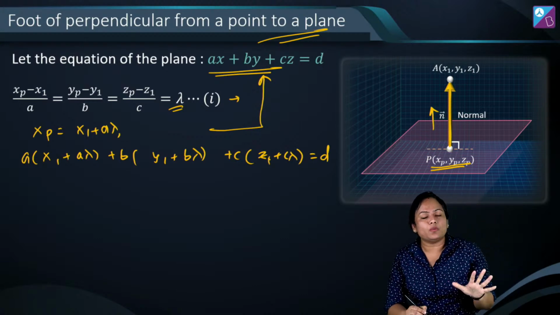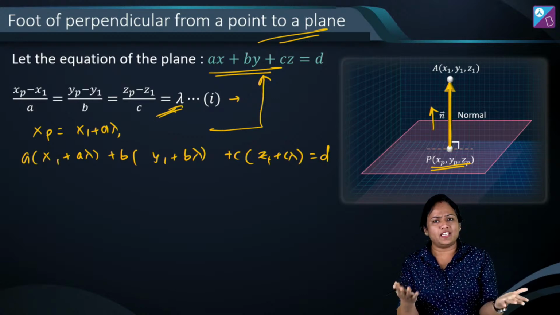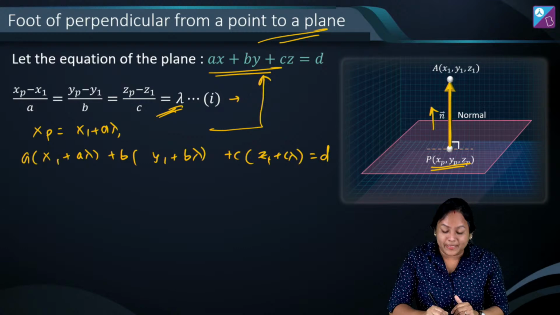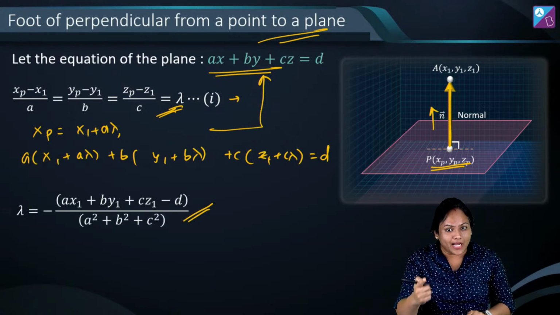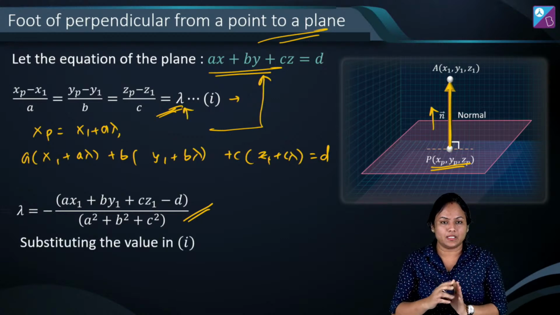From here you will get the value of lambda. You can substitute that value of lambda back, let's say in the first equation, to get your foot of perpendicular. When we find lambda, it comes out like this. And when you substitute it back in the first equation, it will look somewhat like this.